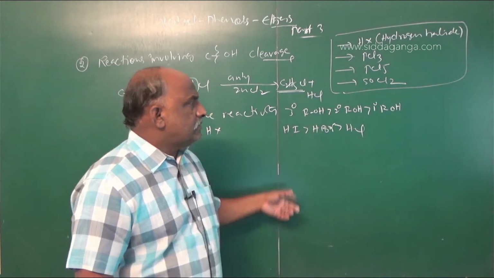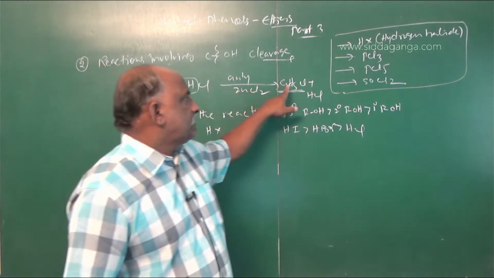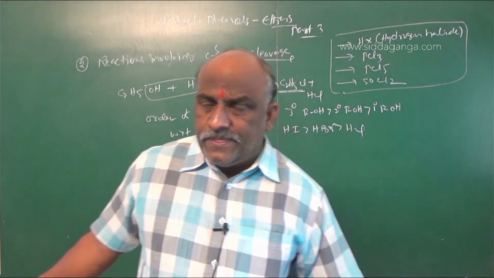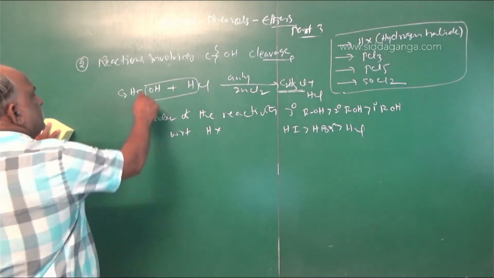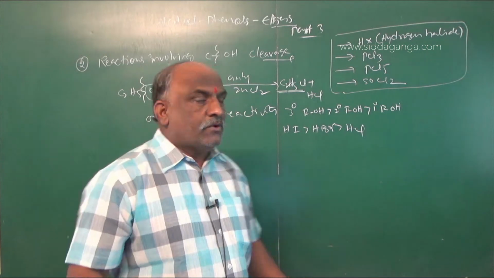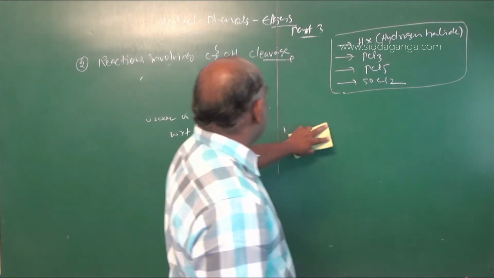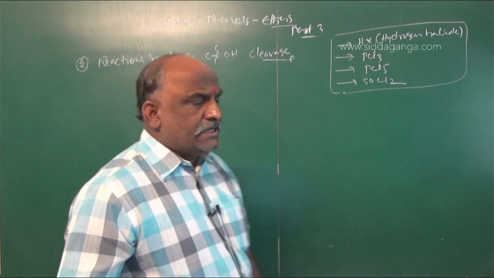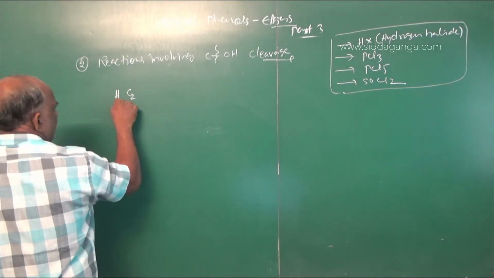Then the general reaction is ROH plus HCl in the presence of anhydrous zinc chloride, giving RCl plus H2O. This reaction with HX involves CO cleavage. And the second one is the reaction with PCl3, PCl5 and SOCl2. Next, reaction with PCl3: you should go with C2H5OH.